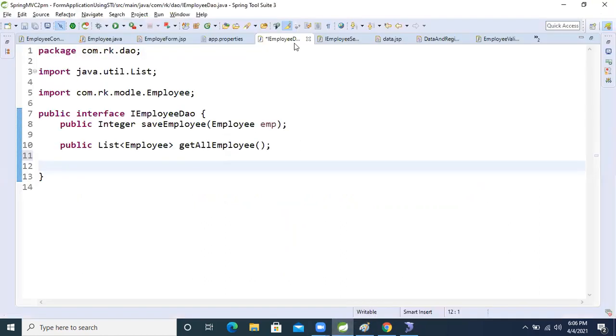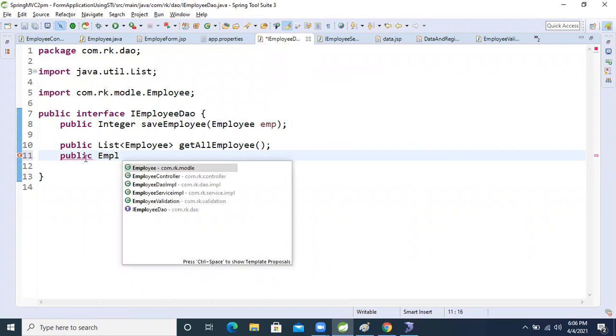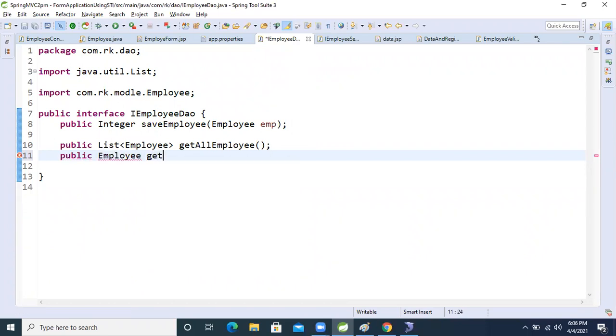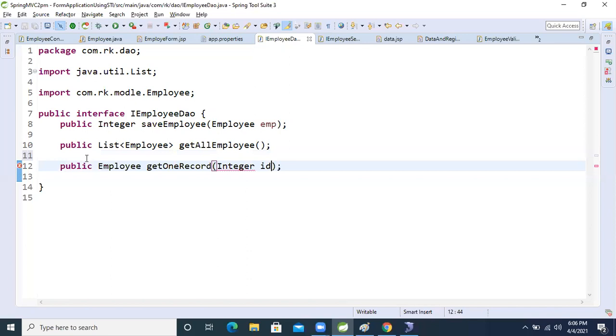Come to the service class. In the service class, public Employee, the return type is Employee, get one record. It will take an Integer. We will send the id from the table, Integer id.